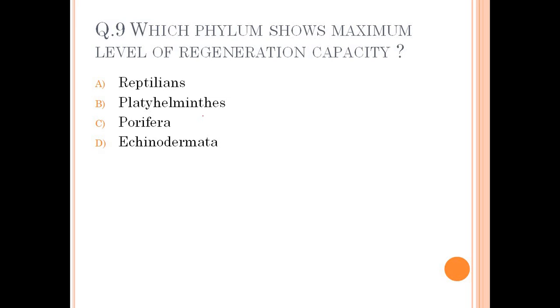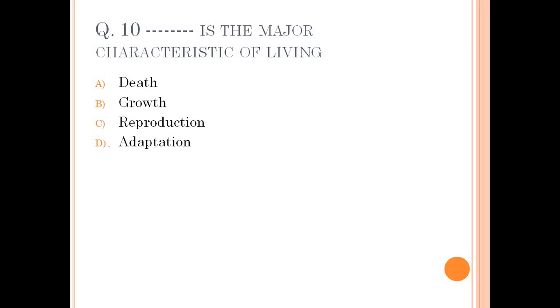Option A is reptilians, option B platyhelminthes, option C porifera, option D echinodermata. So correct option is echinodermata. Okay. This echinodermata, a species of highest degree of regeneration.